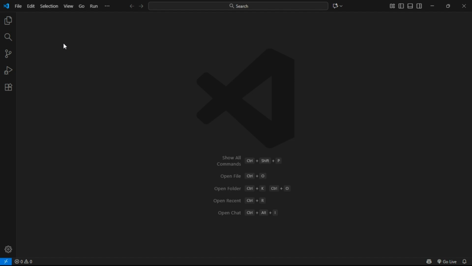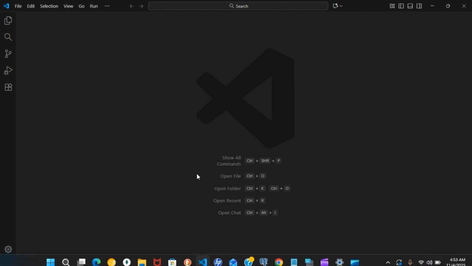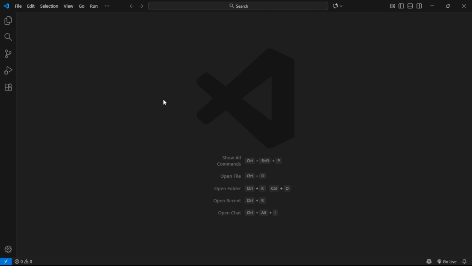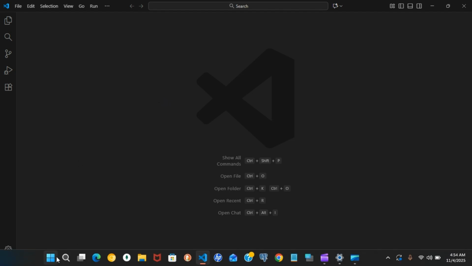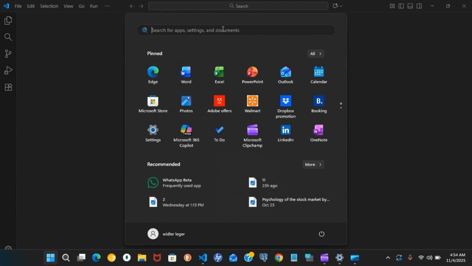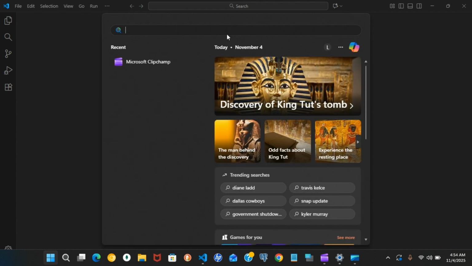I will show you the code, and I will show you everything, the preview, everything that you will want to see. And now I'm in VS Code. If you wanted to download VS Code as well, if you don't have it on your computer, you can go to Microsoft Store and